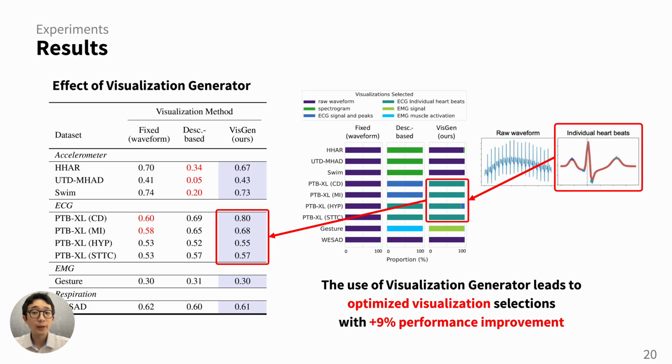For example, when applied to ECG data, the raw waveform plot was not effective. However, our visualization generator created an individual heartbeats plot, which was effective for the task and led to a 9% improvement. Similarly, when applied to the accelerometer datasets, the description-based approach selected spectrogram plots, which weren't really effective for the data and led to a large performance drop. In contrast, our visualization generator chose the raw waveform plot, achieving significantly better performance.